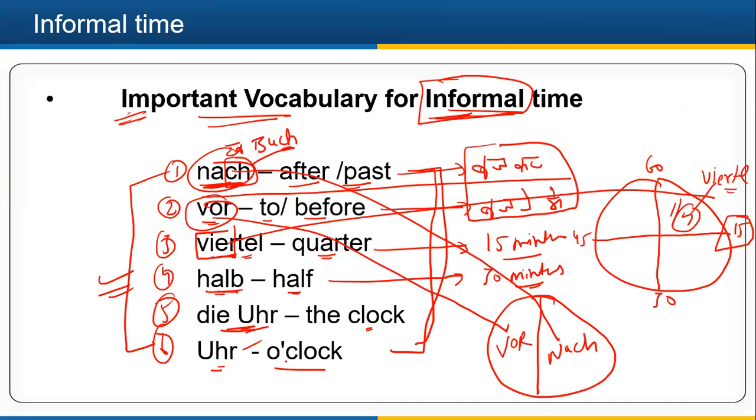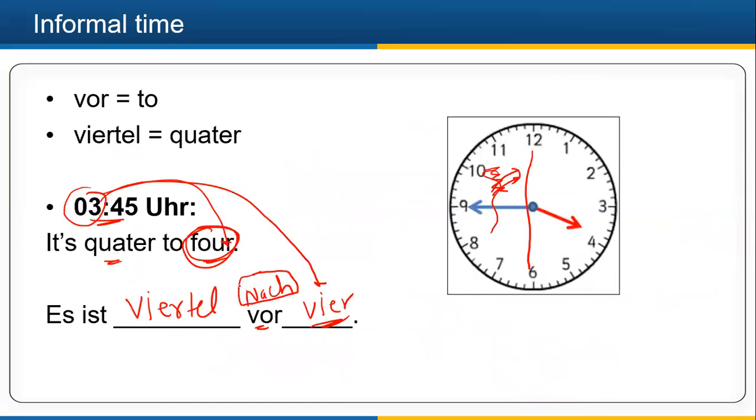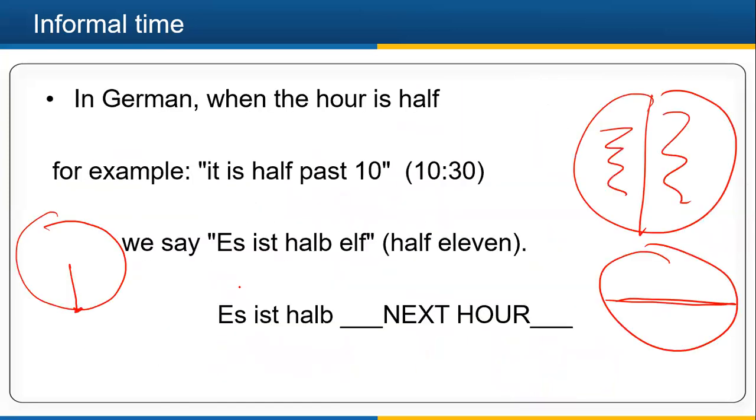And let's revise the vocabulary. Now you know the meaning of nach, you know the meaning of vor, you know the meaning of viertel. Now we are discussing this word, halb, the fourth one, which is half, right? So in German, when the hour is half, for example 10:30, in English we say half past 10, but in German we don't say past.